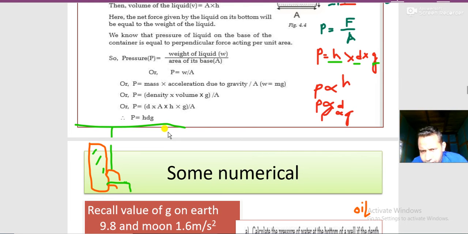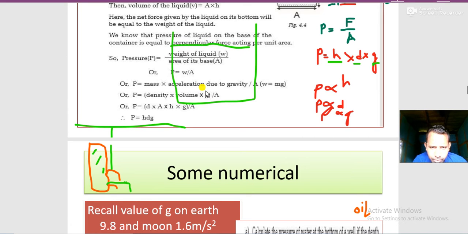One question you might get: if this is an aquarium, and there is a small bubble, what happens to the bubble when it goes up? Generally, this bubble is at depth, where there is all water over it. If depth increases, then pressure also increases. So pressure is more over here, so the bubble is small.